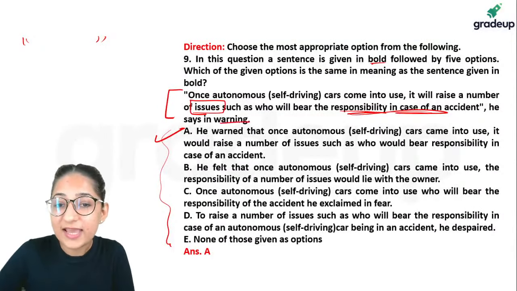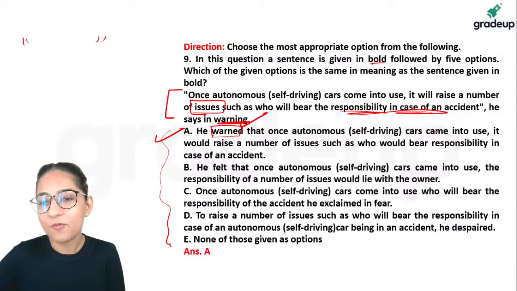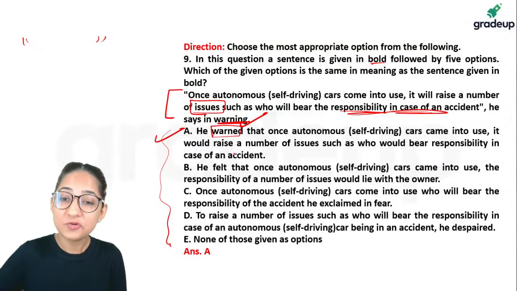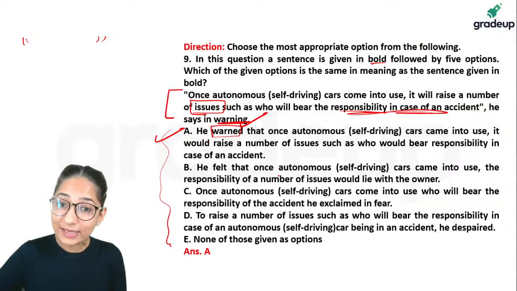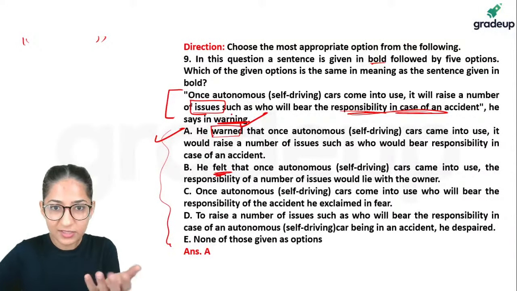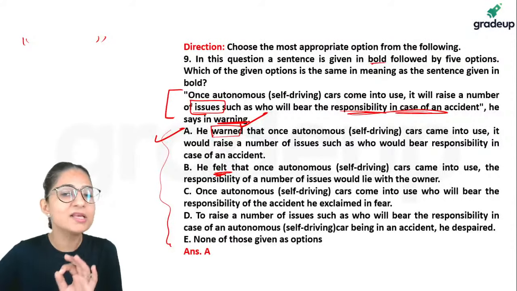See, notice he says in warning. So we started off by saying he warned that. Very good. He warned that once all these cars come into use, it would raise number of issues such as who would bear the responsibility. Second one, he felt that. No, he did not feel. He said it out. It's not about emotion. It's not about a feeling. So this beginning is problematic.